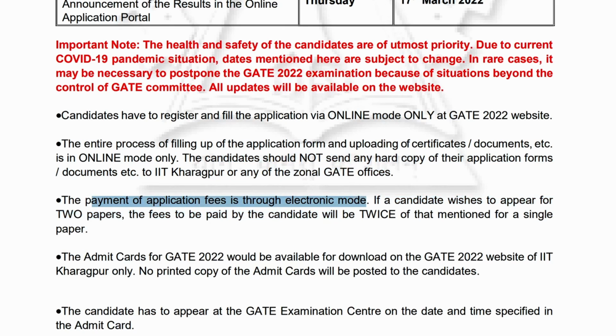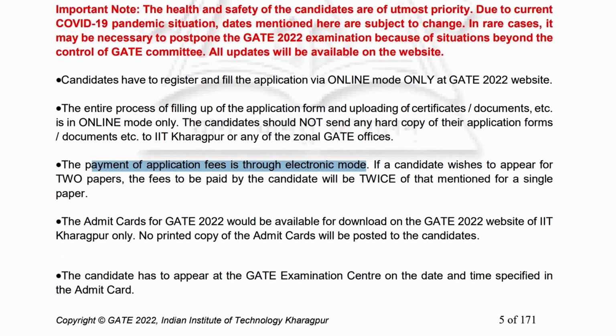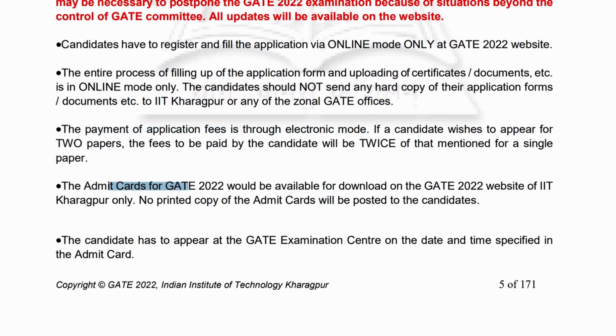Payment will be done through the electronic mode. You don't need to even make any draft or anything. Everything will be online. Admit cards will also be downloaded online only. No printed card will be posted to the candidates. You will have to download the admit card. Don't wait for the post office guy to come and give you the admit card. No, you will have to download it, and at the examination center, you must have your admit card.